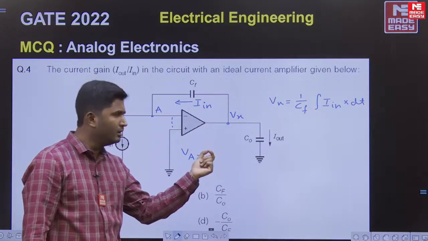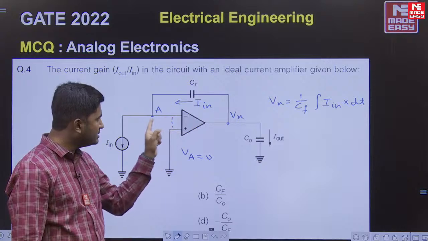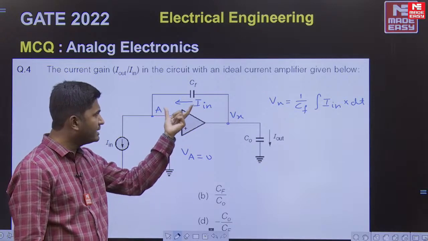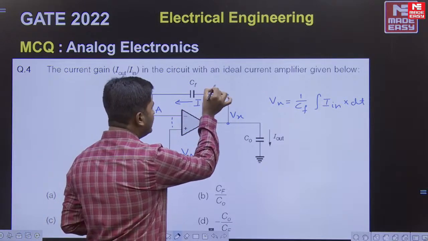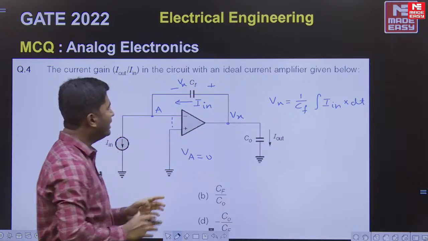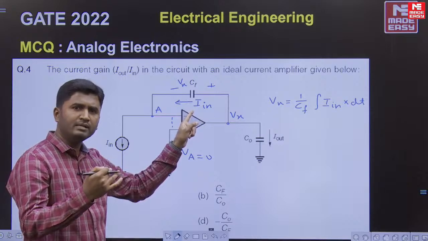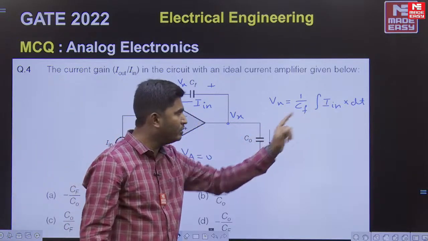I repeat once again, voltage across this capacitor will be simply Vx minus 0, which is equal to Vx itself, and that Vx I have written in terms of input current, 1 by C into integration I in into dt.